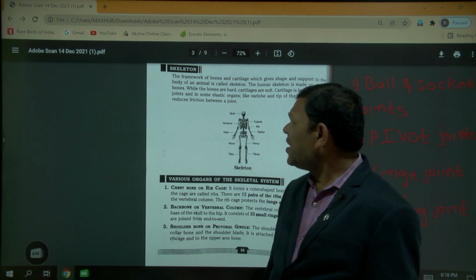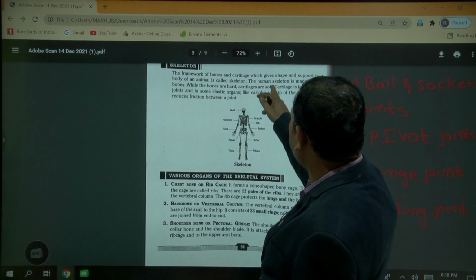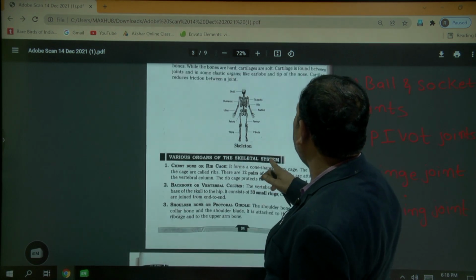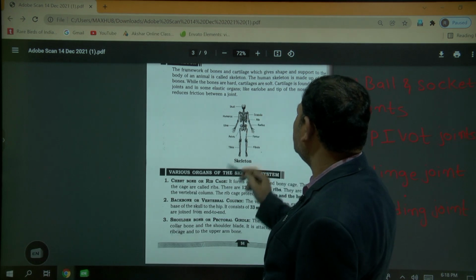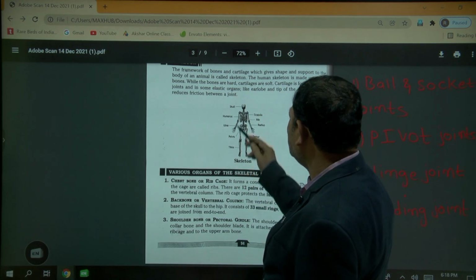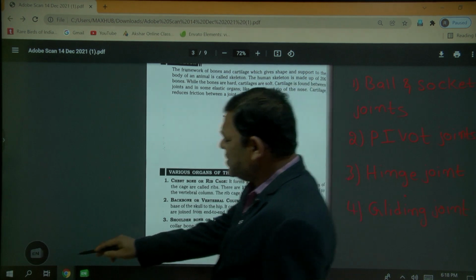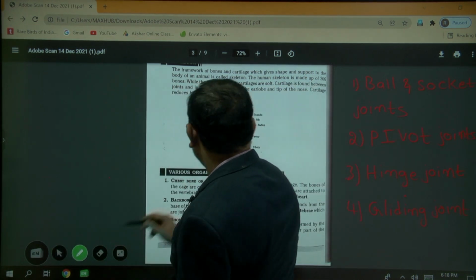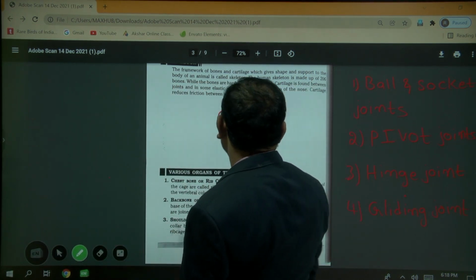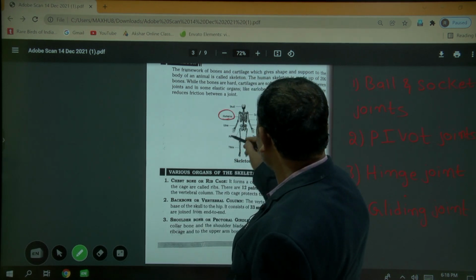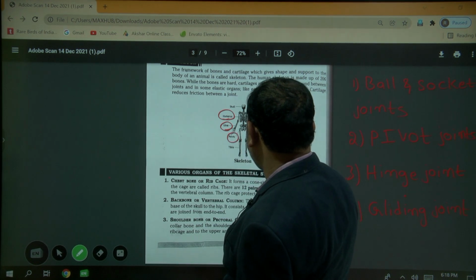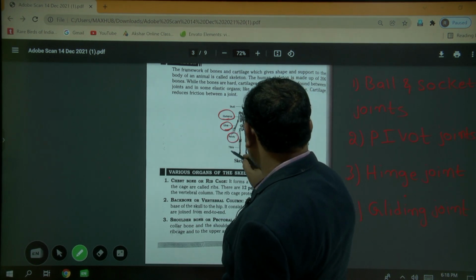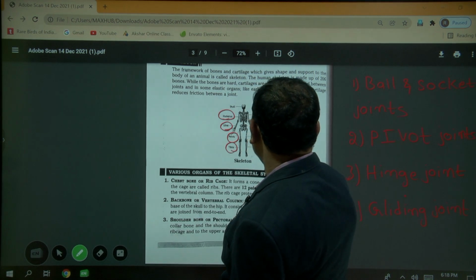Next, this is the diagram of the skeletal system in our human body. This particular place is known as the skull bones. This is called the humerus. This is known as the ulna. This is the pelvis, this is the tibia, and this is the scapula.